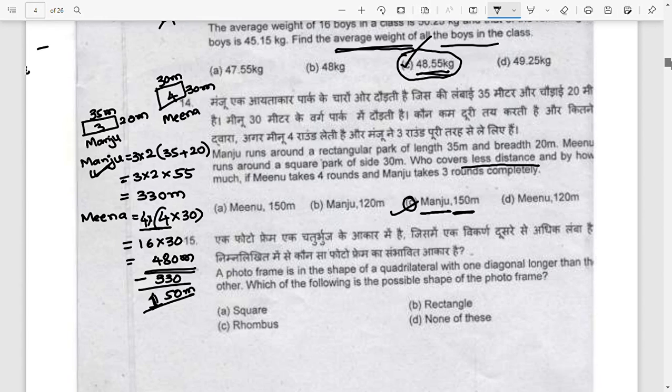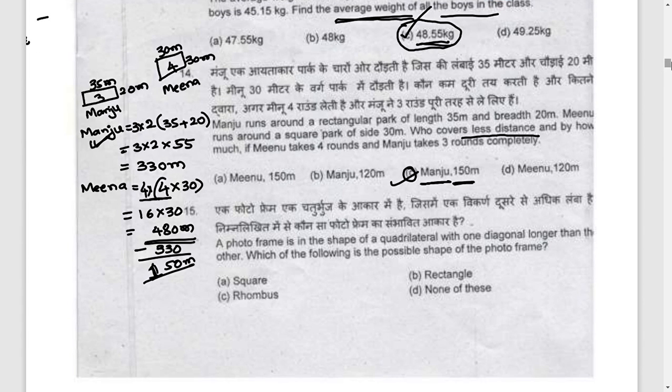Next we will read the 15th question. What is that? A photo frame is in the shape of a quadrilateral with one diagonal longer than the other. Which of the following is the possible shape of the photo frame? So here the photo frame is in the shape of a quadrilateral.